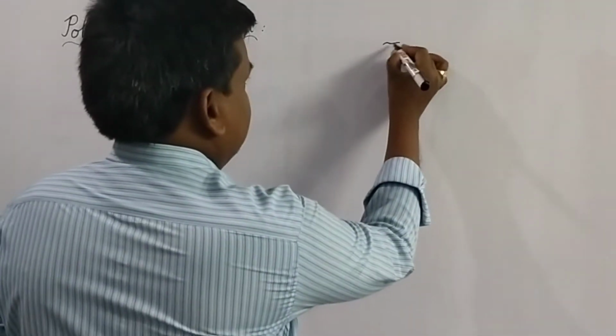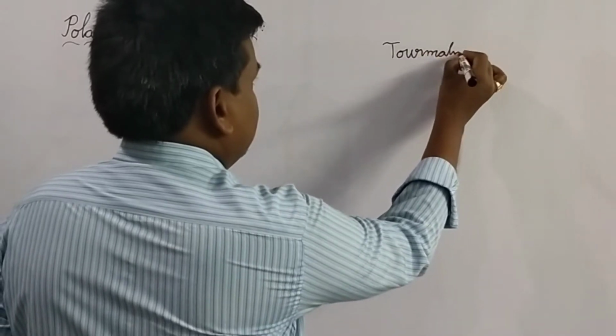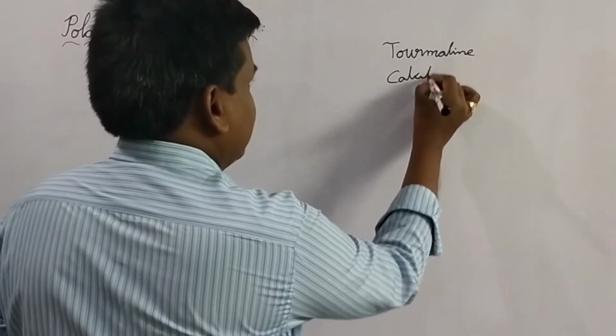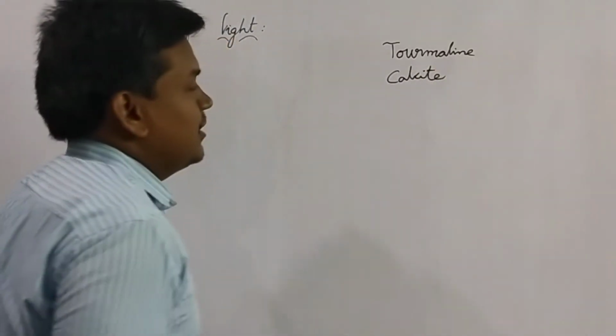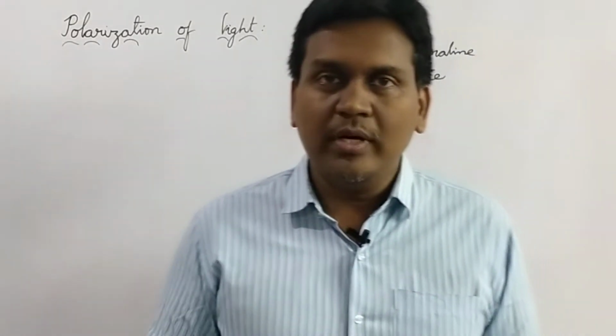So the crystals are tourmaline, calcite. Calcite and tourmaline are the crystals which are able to polarize or give out the polarized light. So I will make out what is meant by this polarized light and how it takes place.